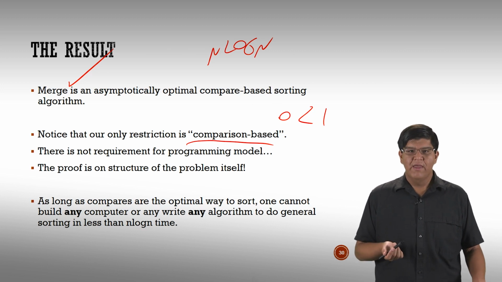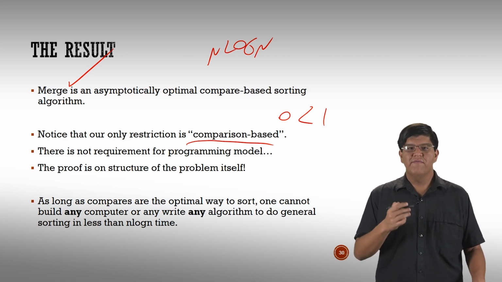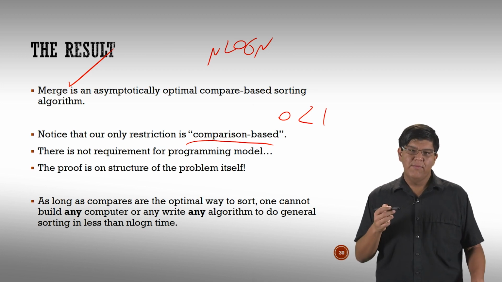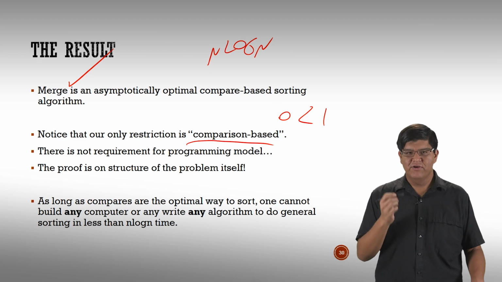And so what we're saying is that any other programming language, any other computer, anything else, will never be able to do faster than this. That's the point of a lower bound proof. We have a proof on the structure of the problem itself, so the claim we make, that this is as fast as you can get, will hold permanently. It's not contextual. This is the real result. We can never do better than this. The proof is on the structure of the problem itself.